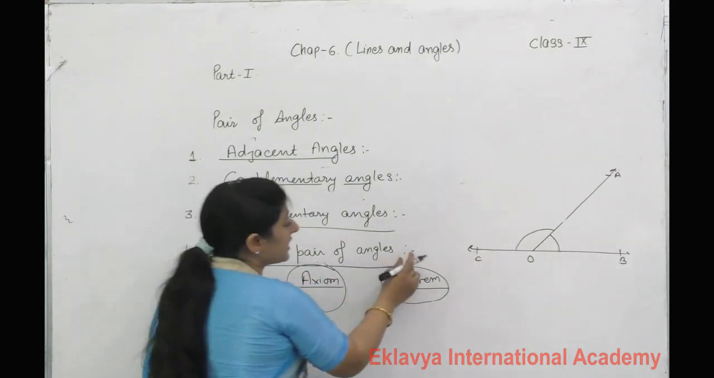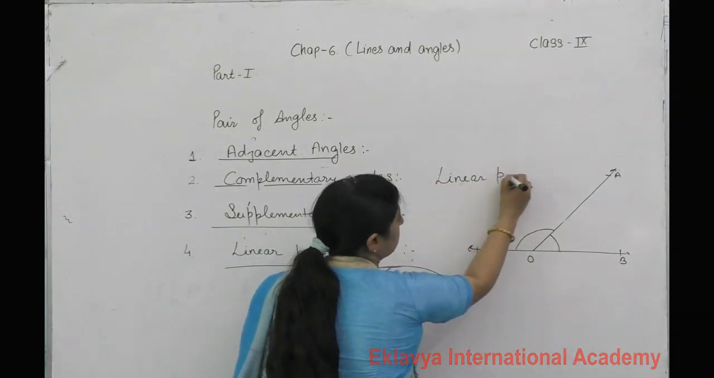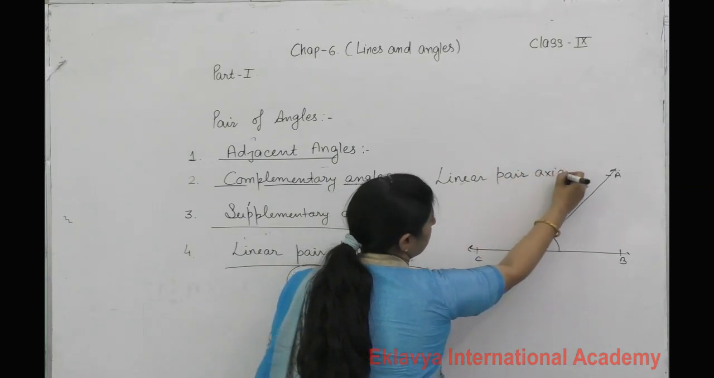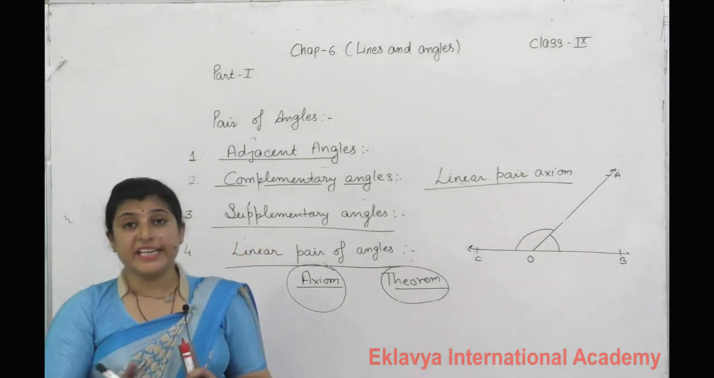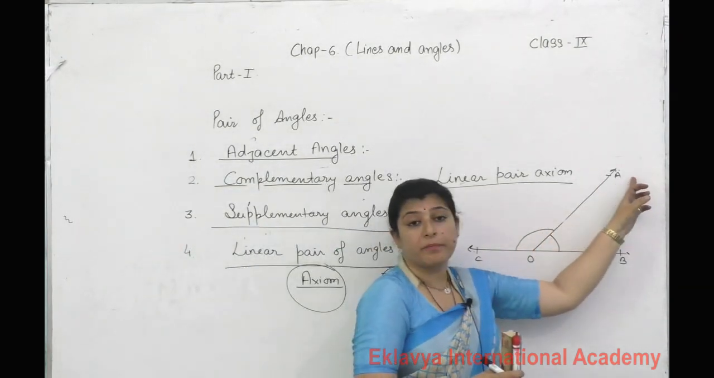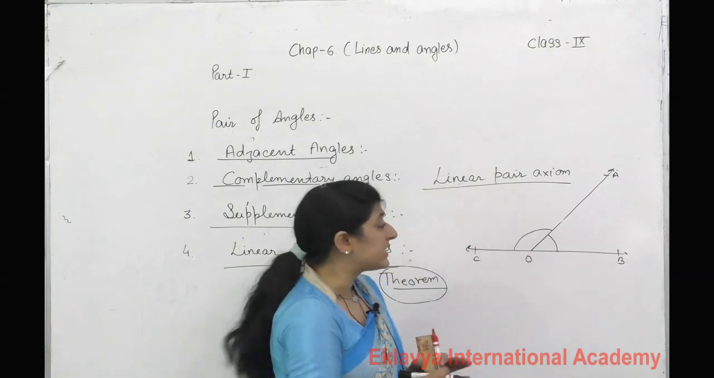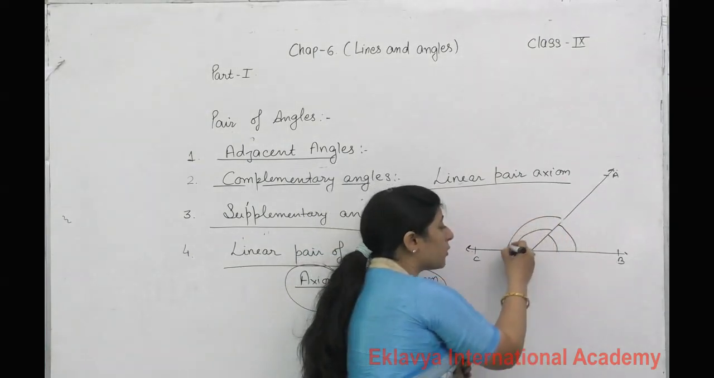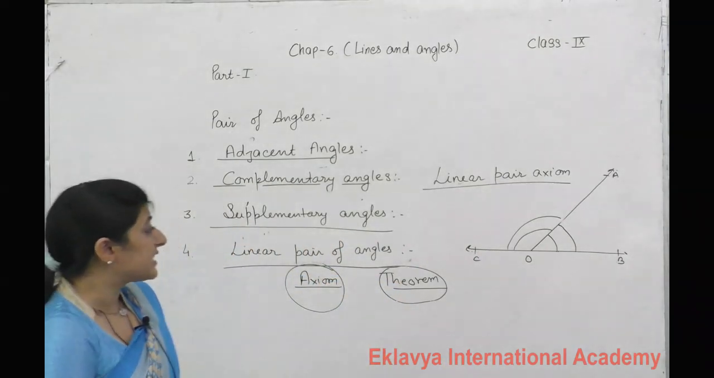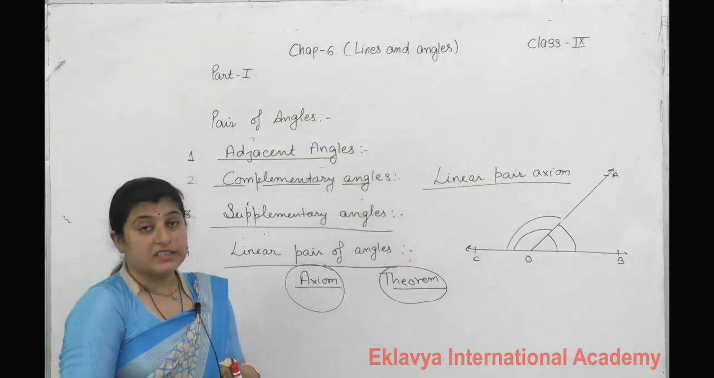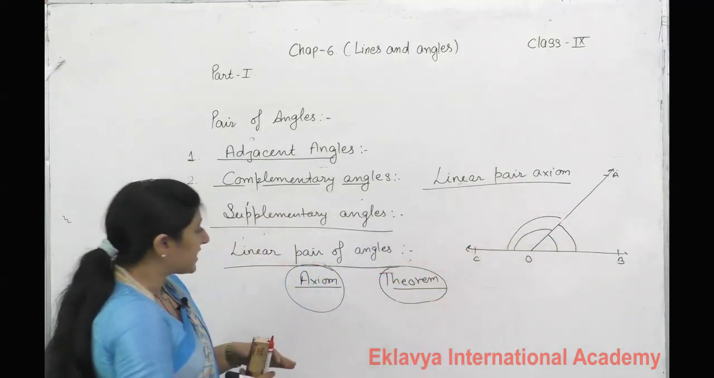Okay, see. So this linear pair of angles gives us the linear pair axiom. What is the meaning of linear pair axiom? If a ray stands on a line, there is a ray OA. If a ray stands on a line, then the sum of two adjacent angles, these two are equal to 180 degrees, or we can say the sum of adjacent angles is supplementary. This is called the linear pair axiom. Yes, hope you understand.